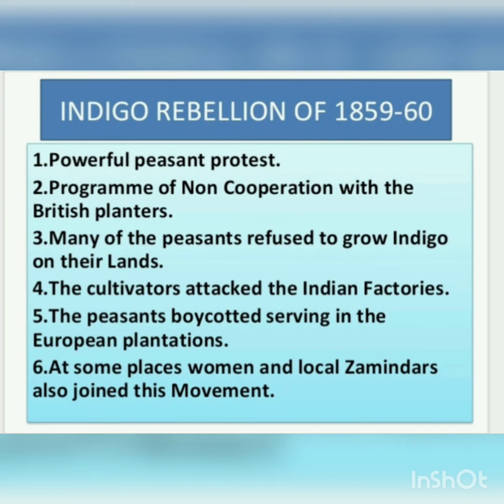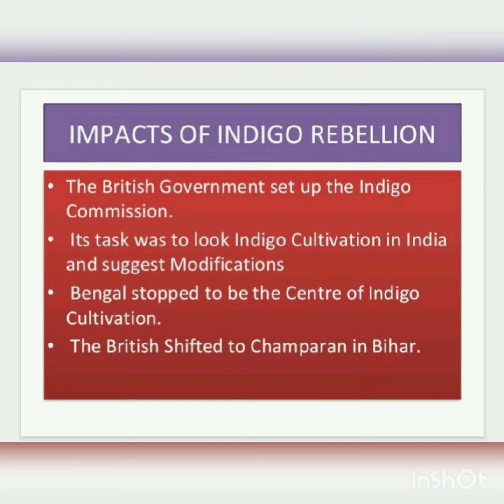British factories were attacked, and the agents of British planters were also beaten up. Many peasants boycotted working in British plants. Zamindars, women, everybody participated actively in this protest. This rebellion was a great success for the Bengal peasants.